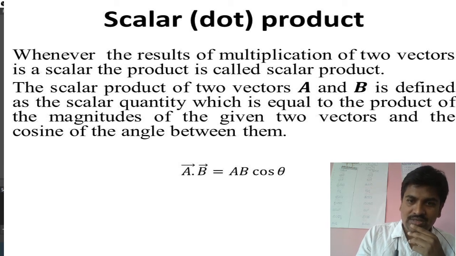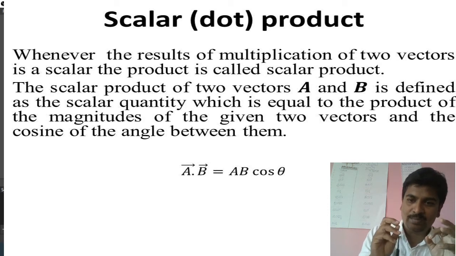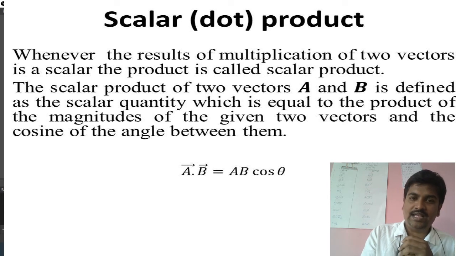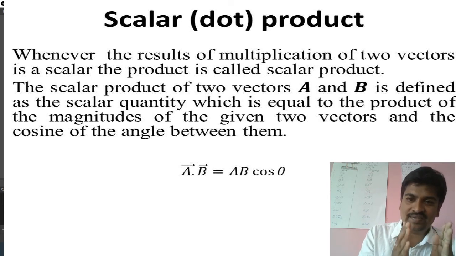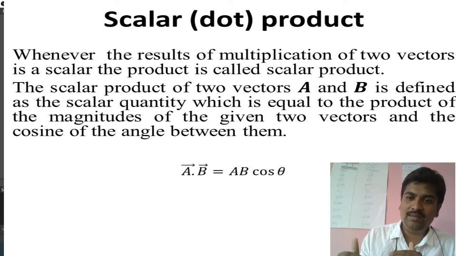A is one vector, B is another vector, and theta is the angle between the two vectors A and B. The scalar product is equal to modulus of A, modulus of B and cos of the angle between the two vectors. It is AB cos theta.